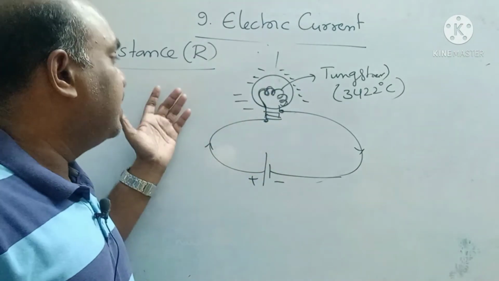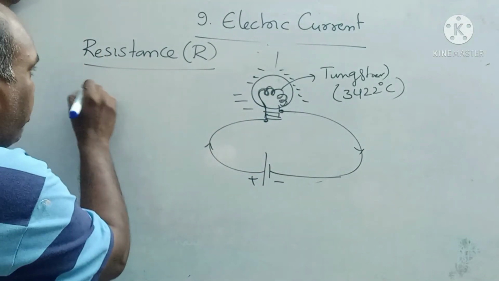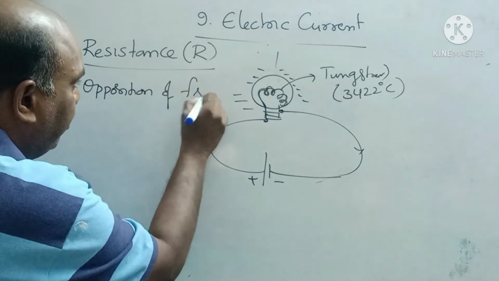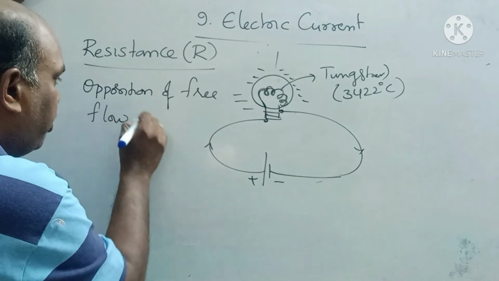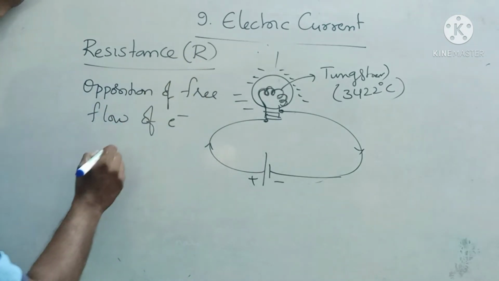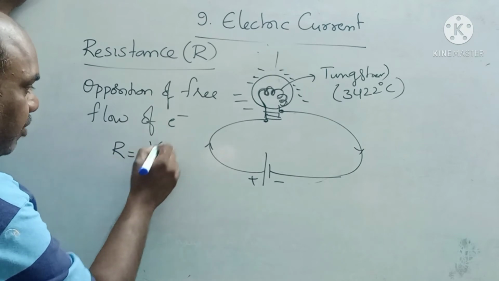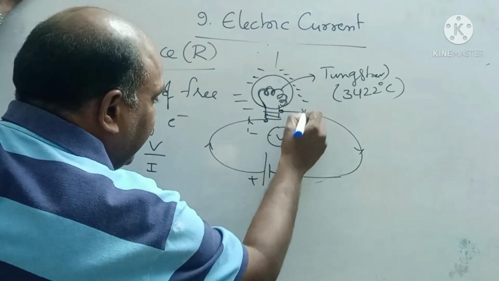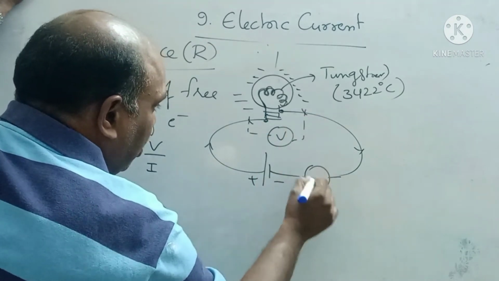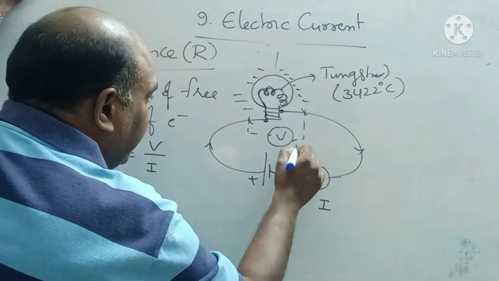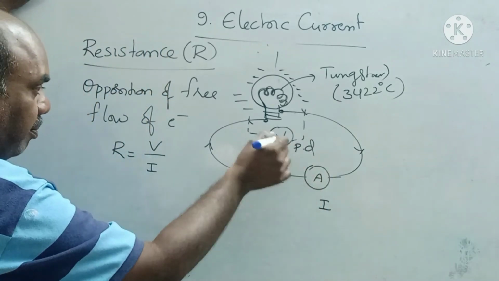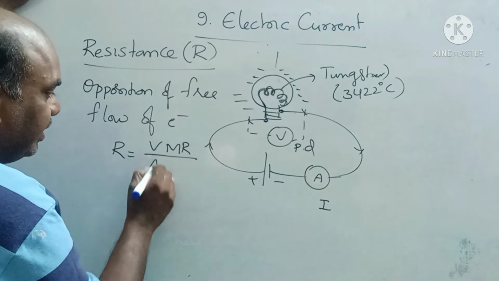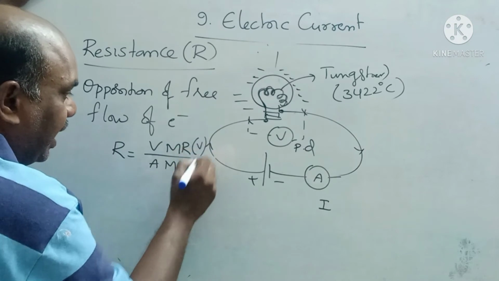This is the scenario of resistance. Resistance means nothing but opposition of free flow of electrons. Opposition of the free flow of electrons is called resistance. We can measure resistance with the help of V by I. V means voltmeter reading, I means ammeter reading. The ammeter measures current, the voltmeter measures potential difference. If you divide these two readings, voltmeter reading by ammeter reading, V by I,